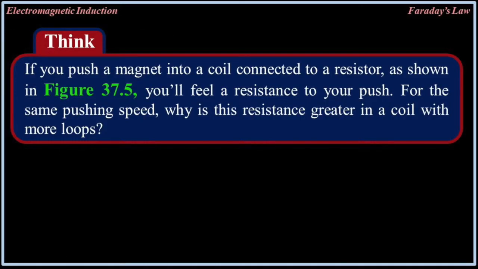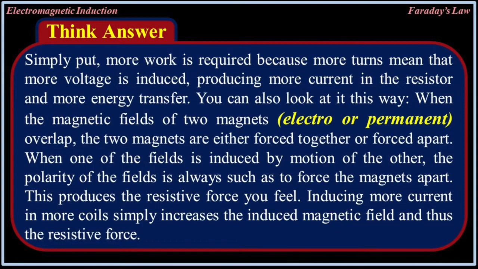Think, if you push a magnet into a coil connected to a resistor as shown in figure 37.5, you'll feel a resistance to your push. For the same pushing speed, why is the resistance greater in the coil with more loops? Simply put, more work is required because more turns mean that more voltage is induced, producing more current in the resistor and more energy transfer. You can also look at it this way.